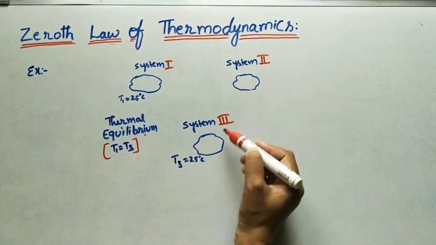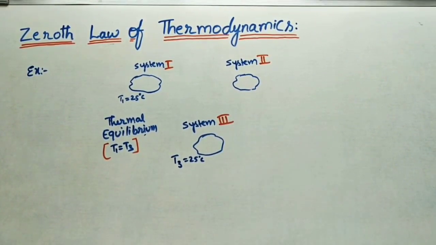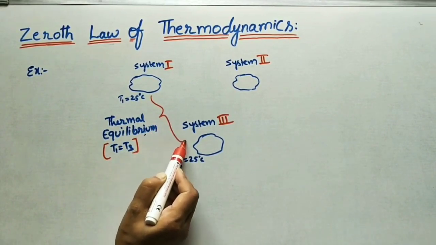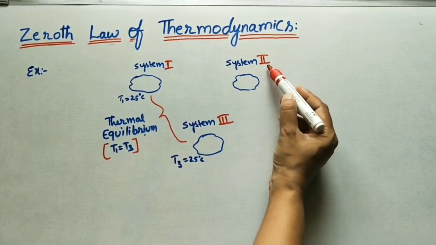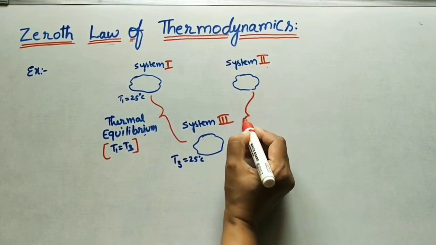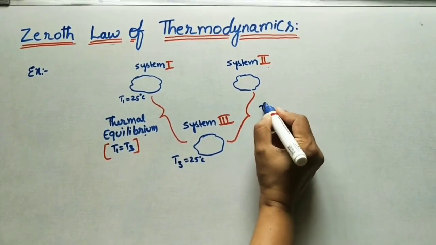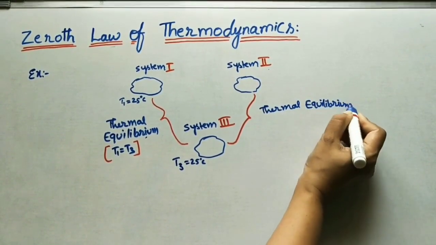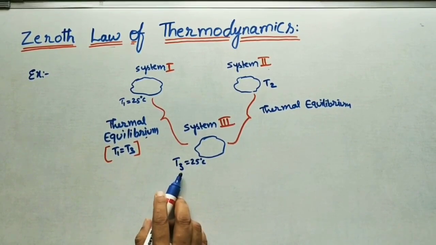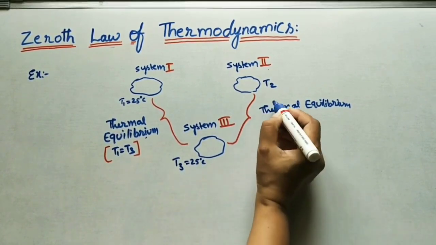Let us assume these two are also in thermal equilibrium. Initially we took these two in thermal equilibrium. Now what I am doing? Second and third also in thermal equilibrium. Whatever temperature here is equal to the temperature of the third system. So the third system temperature is 25.